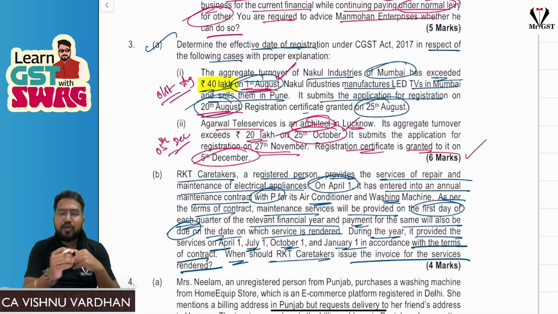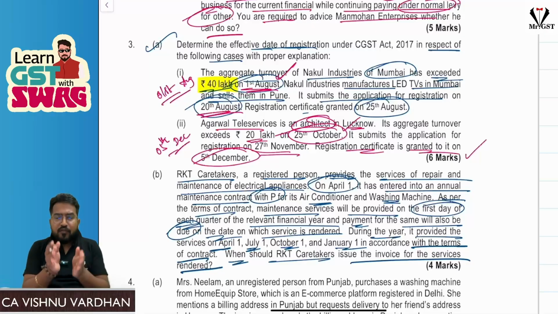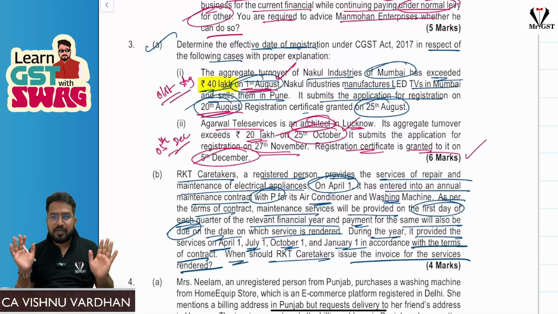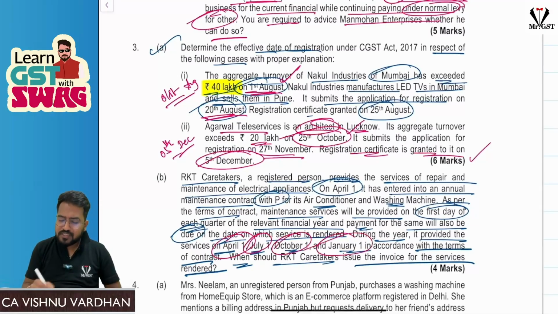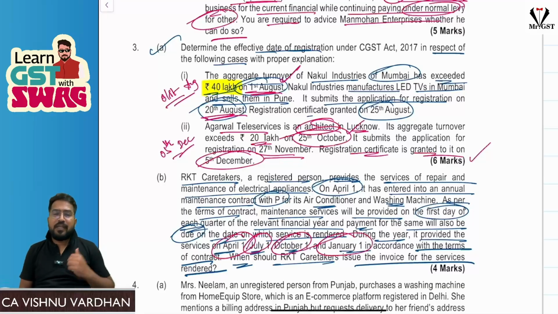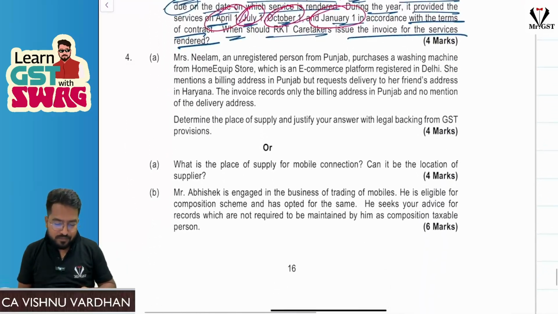Because of that, for continuous supply of services, what is the time limit to raise the tax invoice? Section 31 says that for continuous supply of services, if the due date is ascertainable, on or before such due date you should raise the invoice. In this case, the due date is ascertainable. What is the due date? When they are rendering the service, that itself is the due date for payment. They rendered the service on April 1st, July 1st, October 1st, and Jan 1st. So that itself is the due date for making the payment, and that will be the due date for raising the tax invoice also. So by April 1st, July 1st, October 1st, or Jan 1st, they should have raised the invoices respectively. Clear? Again, a simple question.